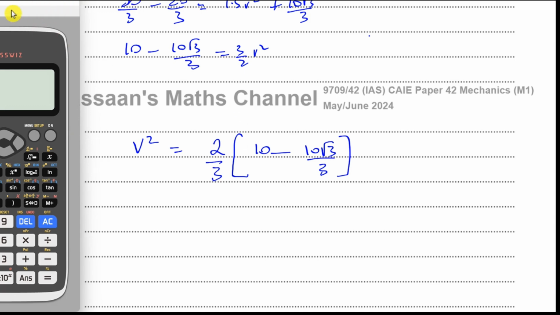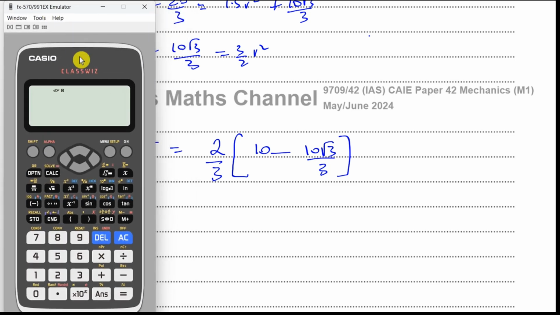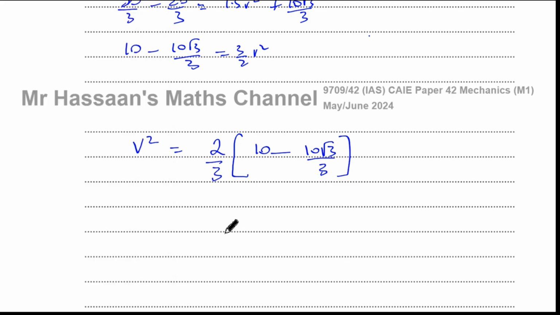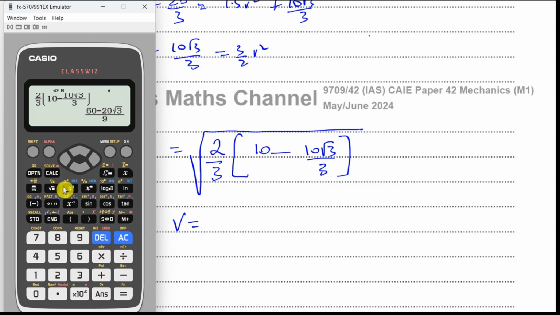Okay, so let's get the calculator in here. So you're going to have 2/3 times 10 minus 10 times root 3 over 3. Close the bracket. That's V squared. So V, I'll just write it like this to save me writing too much. V is basically going to be the square root of all of this. So I'll find the square root of the answer, and it gives me